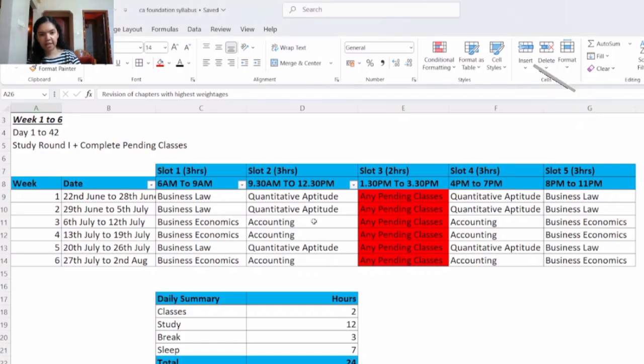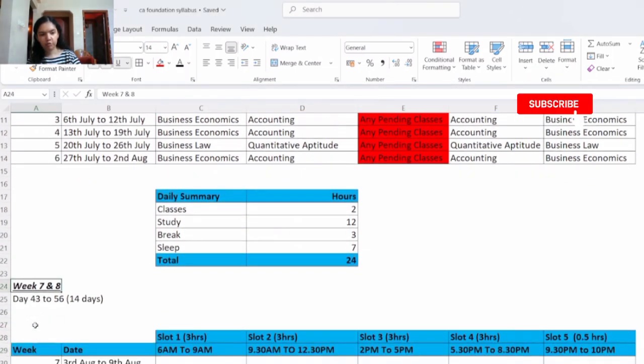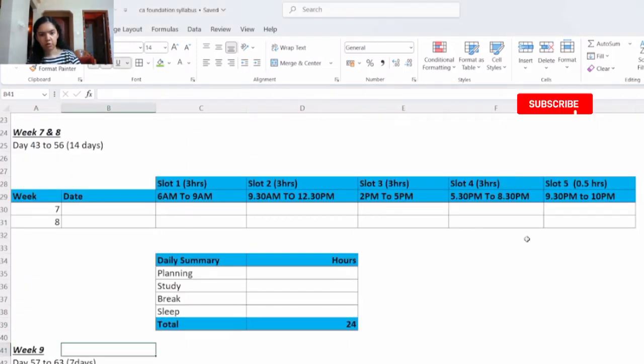I hope you all have noted down the plan till here. So let's go ahead and see now week number 7 and week number 8, that is day 43 to day 56, 14 days. The following will be your study routine for weeks 7 and 8.